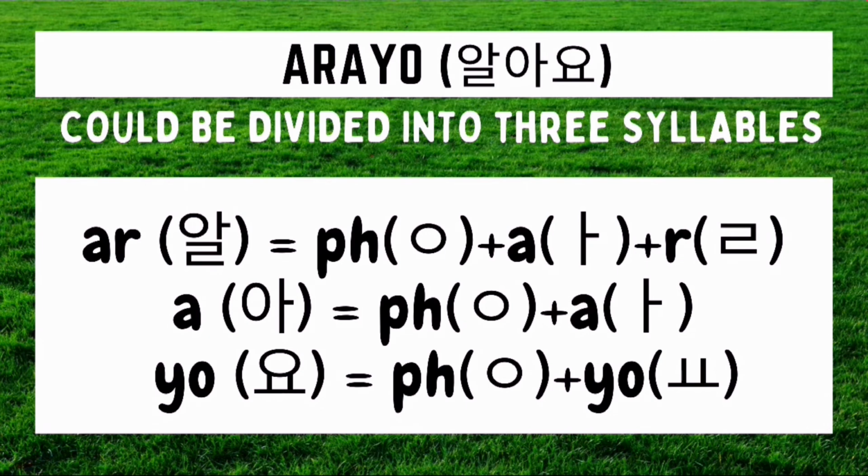Now, how do we write 알아요 in Hangul? Let's start with the first syllable. To be able to write the syllable ar in Hangul, we need to draw first a no-sound iyang, or a placeholder iyang, at the first position of the syllable, followed by an A character, followed by a real character. For the second syllable a, we need to draw first another iyang character, which serves as a placeholder, followed by an A character. Lastly, for the third syllable, we need to draw first an iyang character, followed by a yo character. Then, we just have to combine the Hangul for each of these syllables to form the Hangul of the word 알아요.